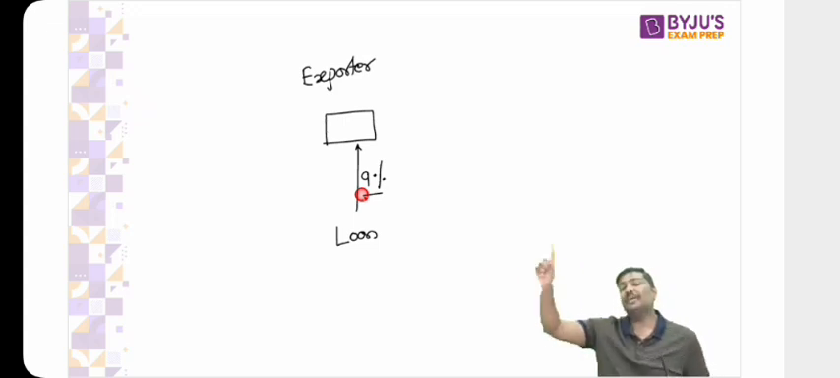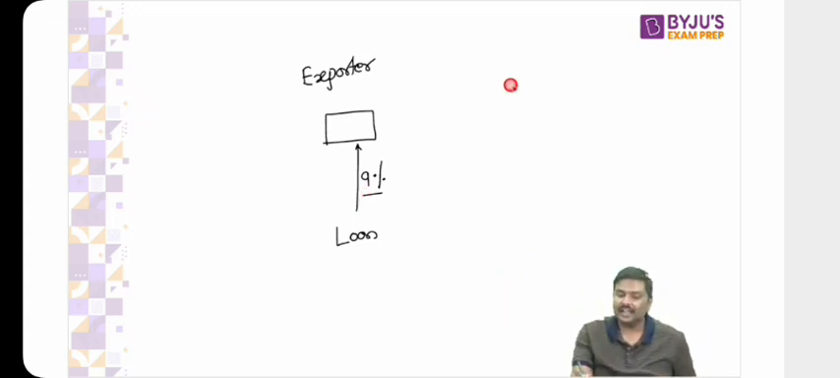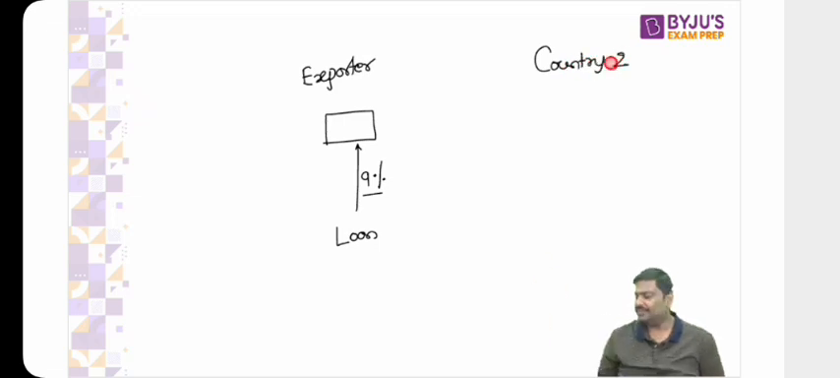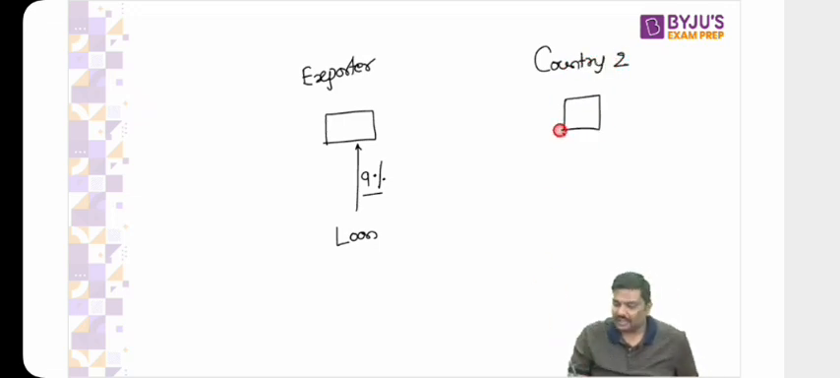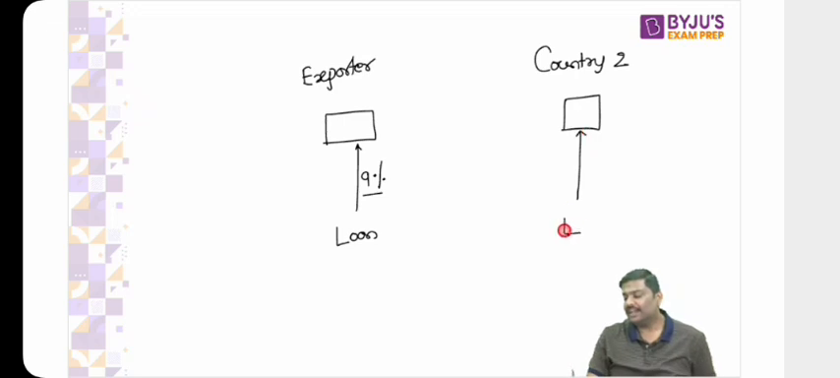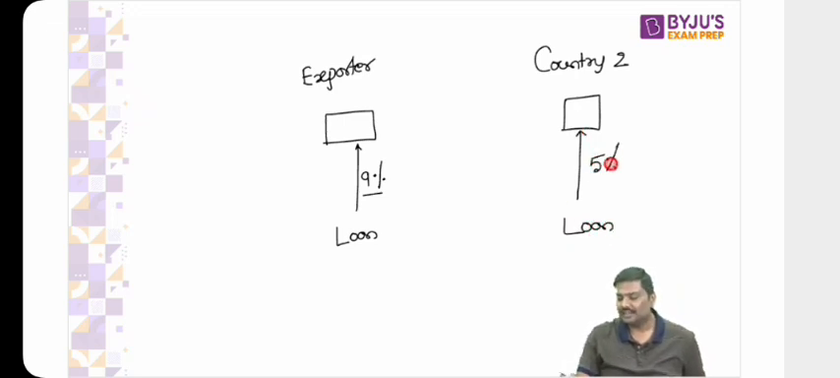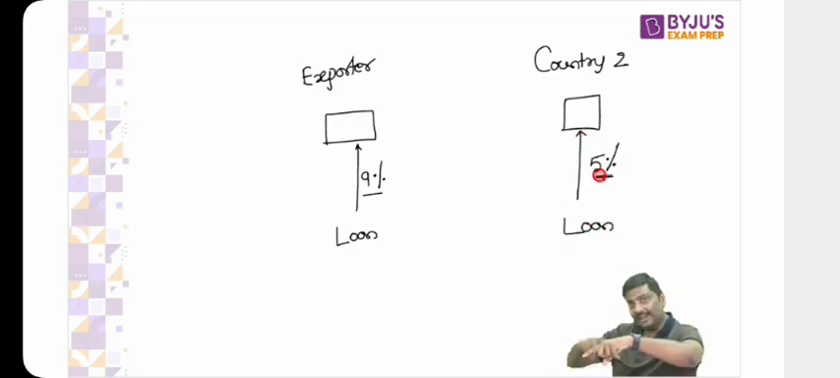Now there is a competitor for you. Your competitor is there in another country, Country 2. He is also manufacturing this marker. He will also take a loan, but the rate of interest applicable on the loan taken by your competitor in a different country is 5%.